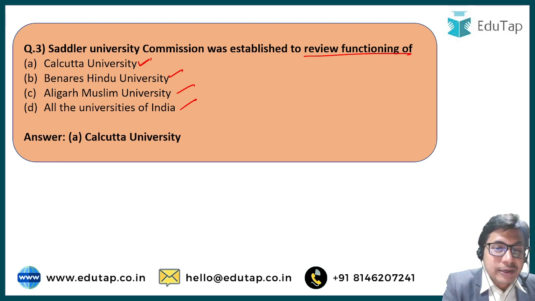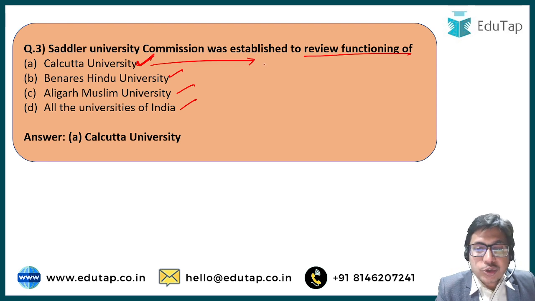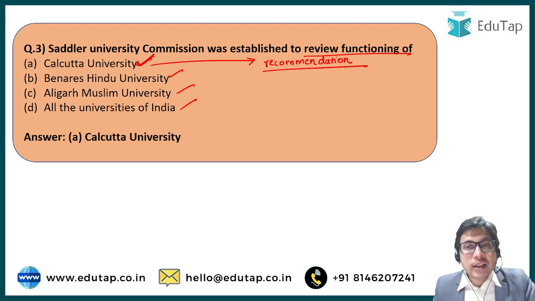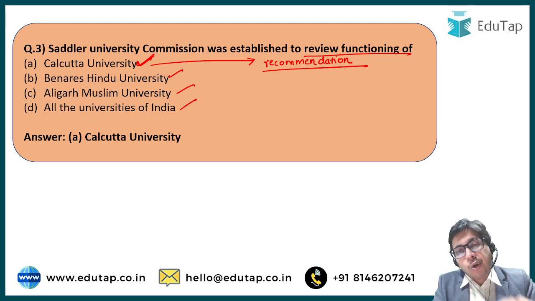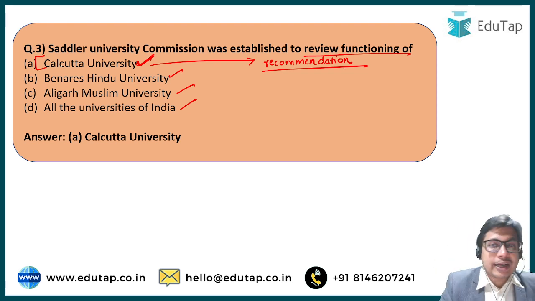So Sadler Commission reviewed the functioning of Calcutta University, and then it came out with a host of recommendations. But these recommendations were not only applied to the Calcutta University, but were also applied to all the other universities in India, right? So the initial mandate for the commission was to review the functioning or governance of the Calcutta University. But gradually their recommendations were applied to all the universities in India, right? But we will not forget that initially it was meant for only the Calcutta University.